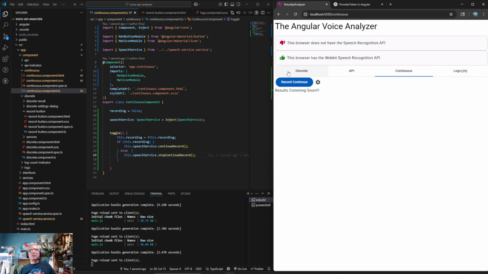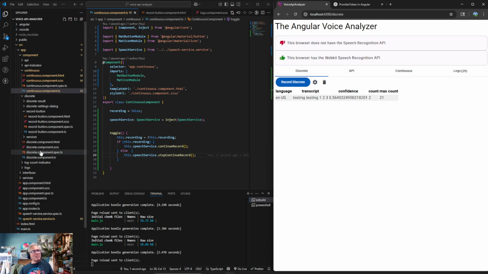I don't want to click over here and see the stuff that I said during continuous show up over here. So I have to have a way to exclude, whether it's two different signals or whether the signal will have information to tell it. Like if I want it to be like a hub where it only sends stuff to the right people. So I have two different things, and this guy's listening to discrete stuff, and this guy's listening to continuous stuff. Or if I want to add, this is continuous and this is discrete to the existing message. And then, because I'm guessing that listens for a message.